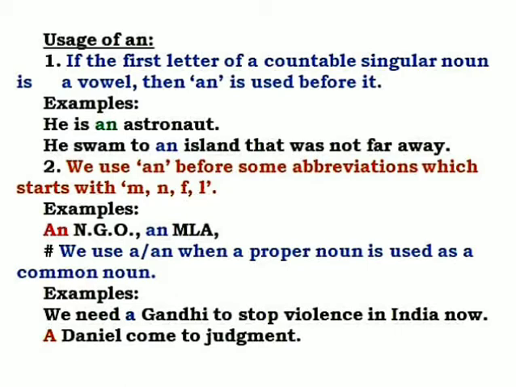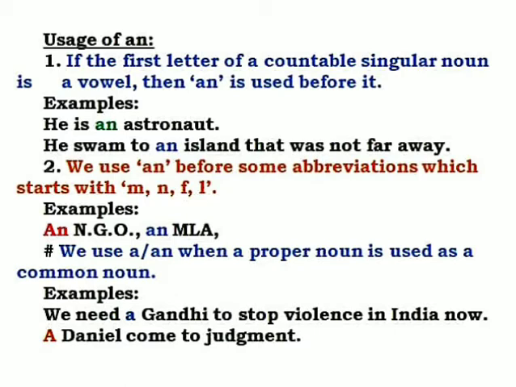We use "an" before some abbreviations which start with M, N, F, L. Abbreviation means a shortened form of a word. For example, an NGO, an MLA, an MA. So these are some abbreviations, before these we use "an".